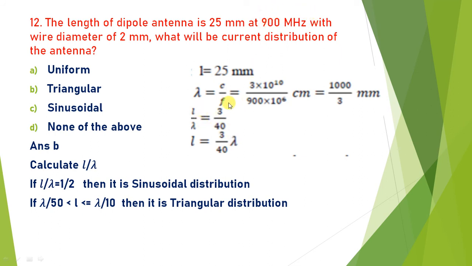So L by lambda is equal to 3 by 40. Now if L by lambda is equal to 1 by 2, then the sinusoidal distribution will be there. Here 3 by 40 is not equal to 1 by 2, so sinusoidal distribution will not be there. But if the L value is between lambda by 15 and lambda by 10, then it is triangle distribution. If you find the value of L over here and put lambda equal to 1000 divided by 3 millimeter in this equation, you will find that the value of L is between this range only. So it is also known as triangle distribution. So the answer is B, because the value of L is between these two ranges. So the answer is B.